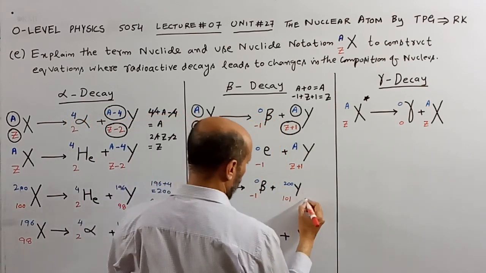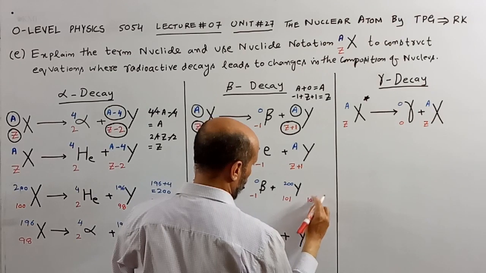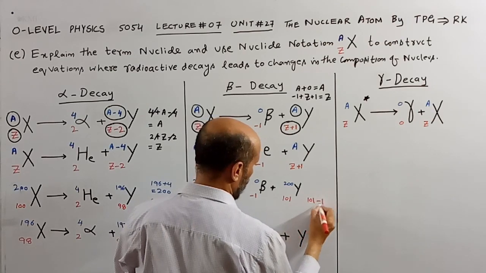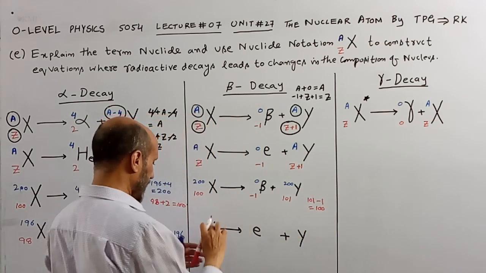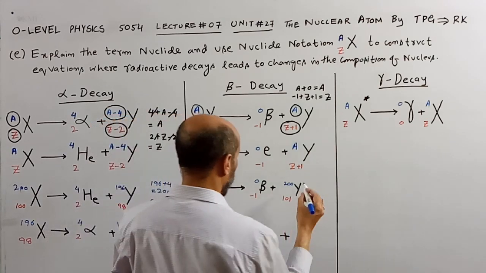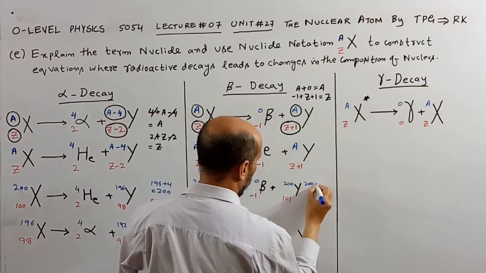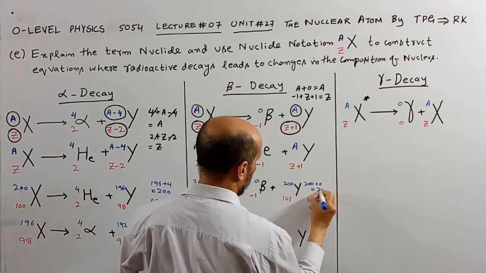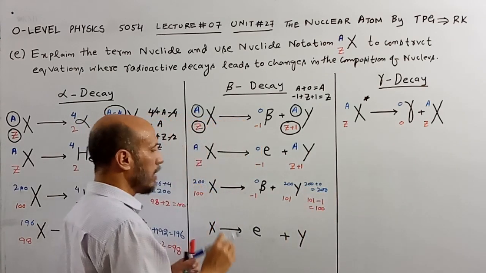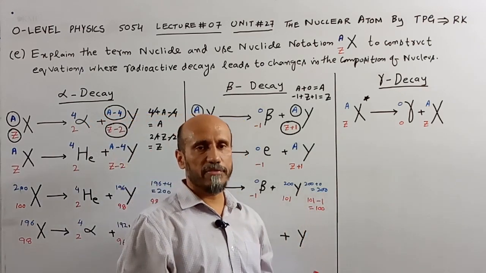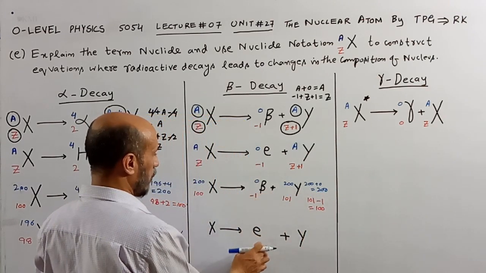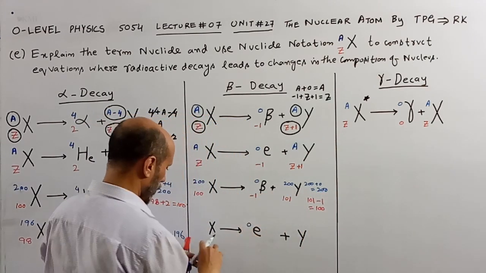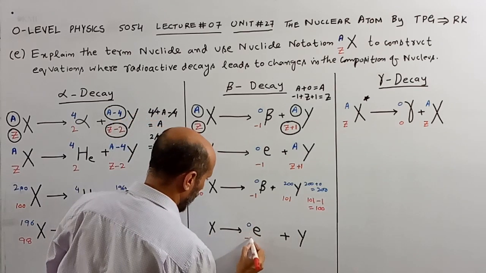Now look over here: 101 minus 1 is equal to 100, which is equal to the value of Z on the left side, and 200 plus 0 is equal to 200, which is equal to the value of the nucleon number on the left side as well. In place of the beta symbol we can write electron over here, 0 and minus 1.